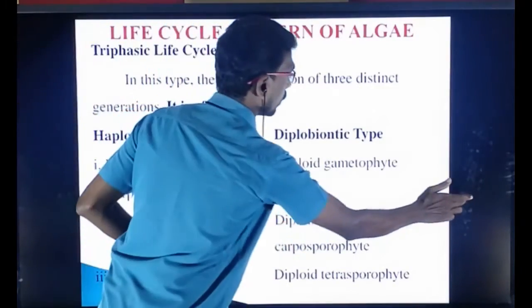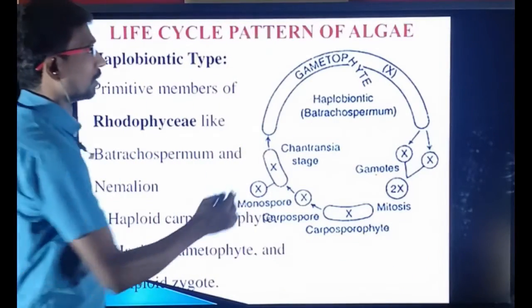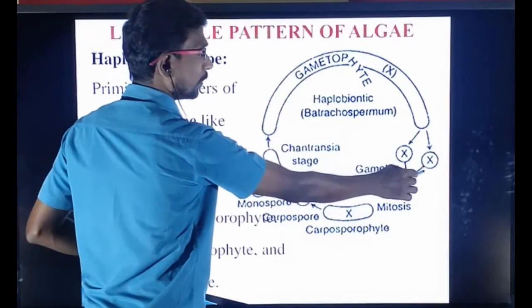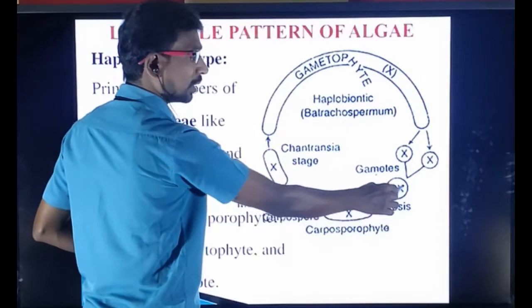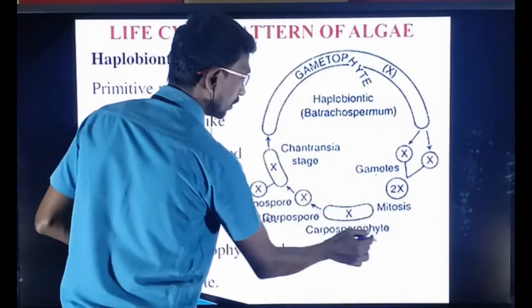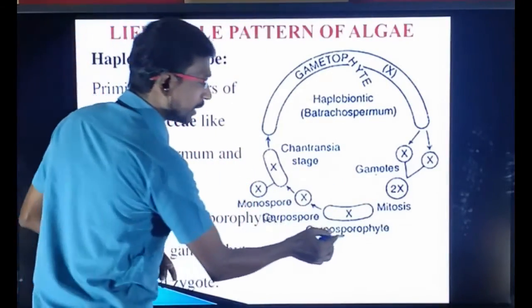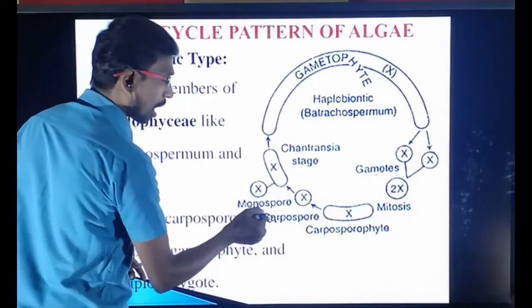Okay, so let's see the haplobiontic. That is the gametophyte. It produces a gamete. The gamete undergoes mitosis and forms the carposporophyte. This carposporophyte produces a monospore, that is a carpospore.